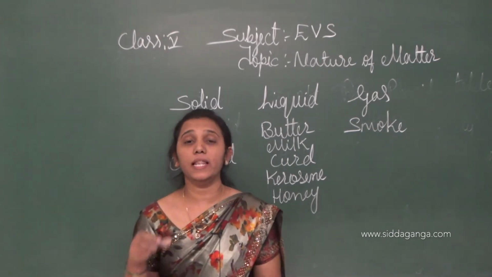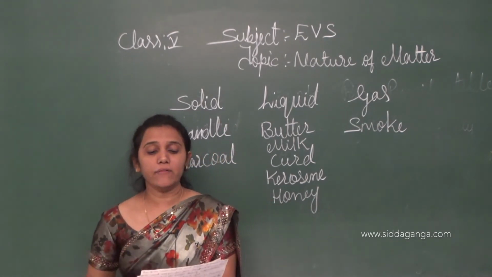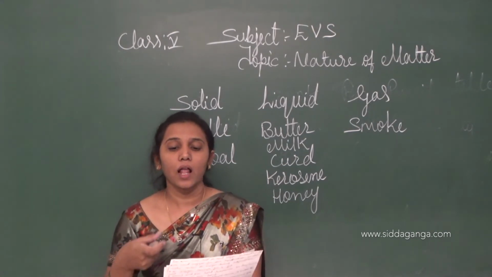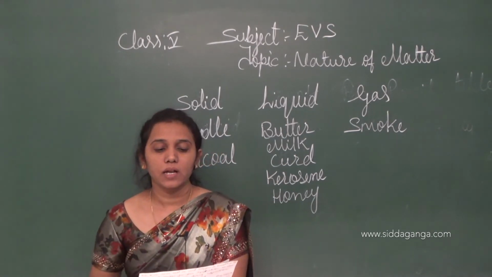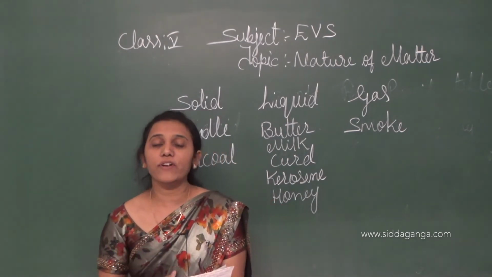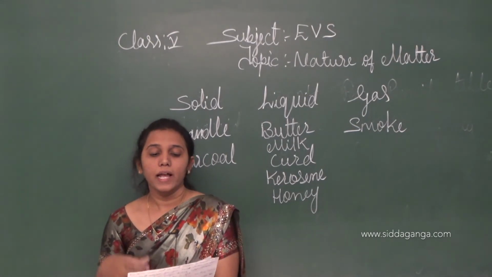Okay, see here children, liquids. In liquids, what happened? In liquids, particles are loosely arranged compared to solids. It means what?